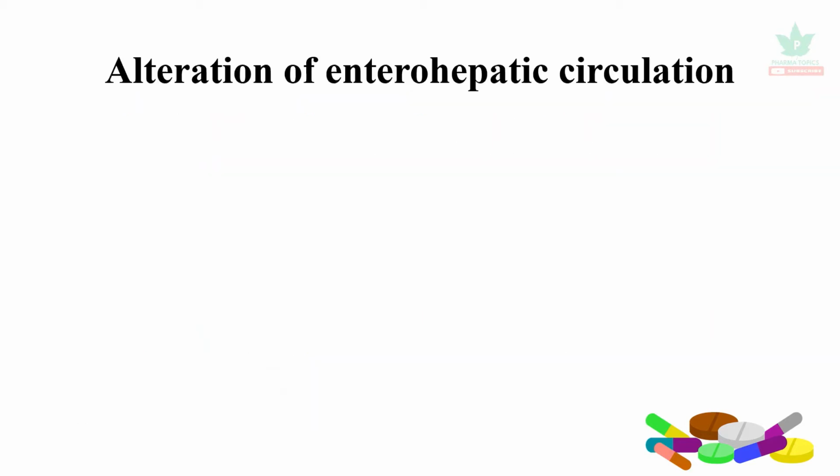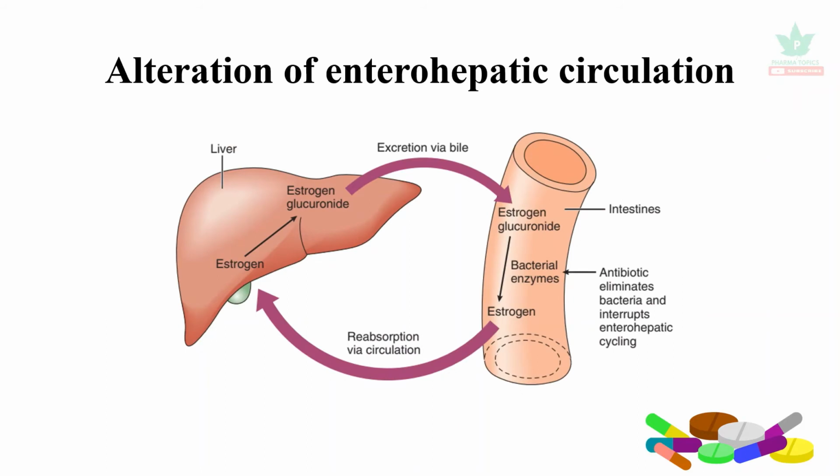Let us see the alteration of enterohepatic circulation. In this diagram, it is giving examples of estrogens. Estrogens, when they are administered, undergo enterohepatic circulation. Estrogen glucuronide, which is a metabolite, when it enters the GIT, is acted on by bacterial enzymes and gets recycled to estrogen and gets into the circulation again.